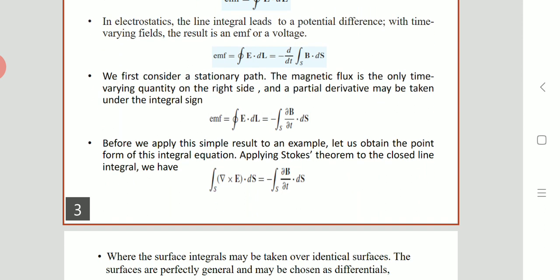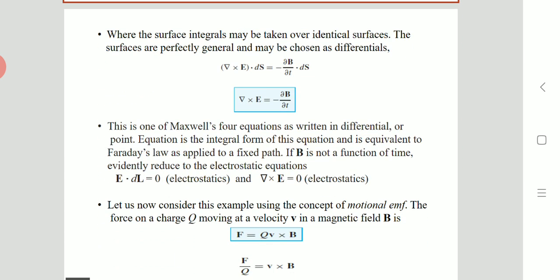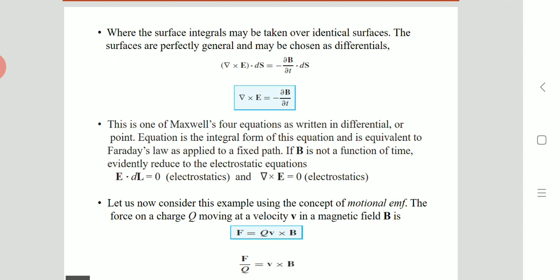Now next we see that the surface integral may be taken over the identical surfaces. The surfaces are perfectly general and may be chosen as differentials. So here, you can tell that the surface integrals may be considered over identical surfaces. So the surfaces are perfectly general and may be chosen as differential.